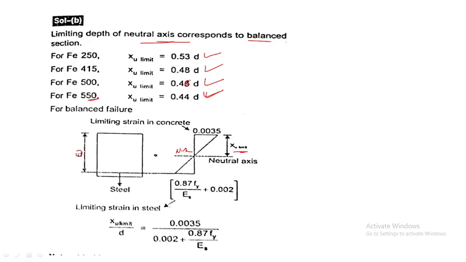The limiting strain in the steel is 0.87 Fy by Es plus 0.002, and X u limit by D equals 0.0035 divided by 0.0035 plus 0.002 plus 0.87 Fy by Es. This is the formula you have to remember, because if they ask you to calculate X u limit, you need this formula.